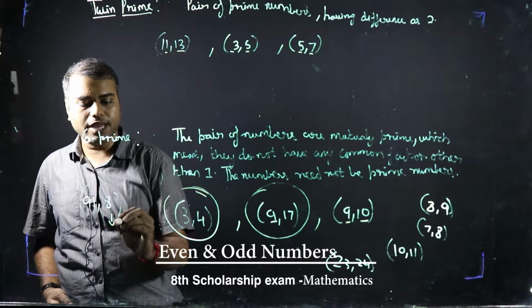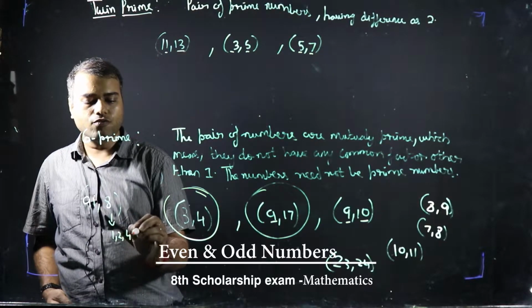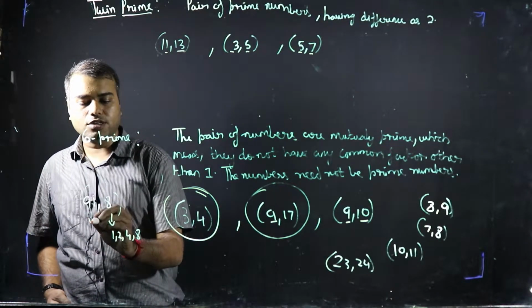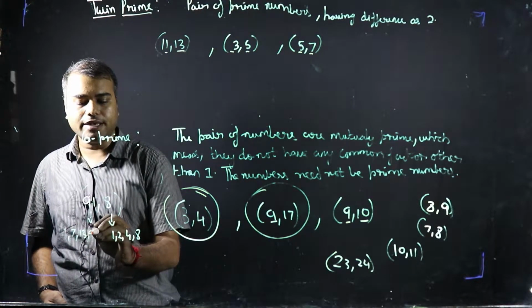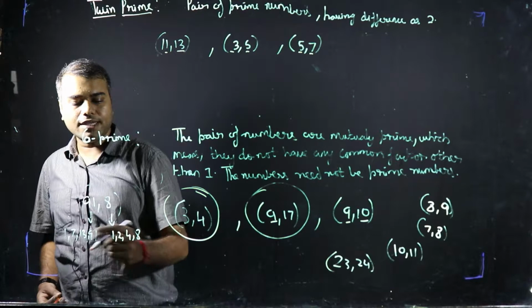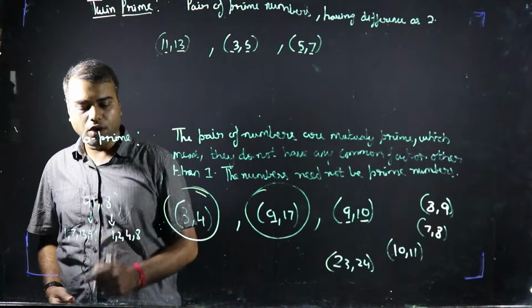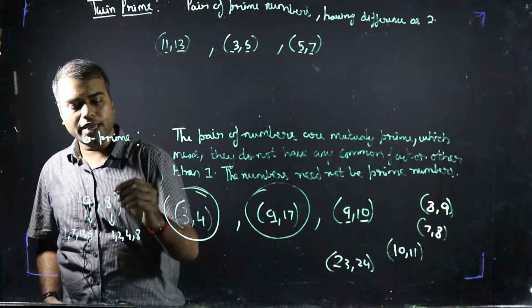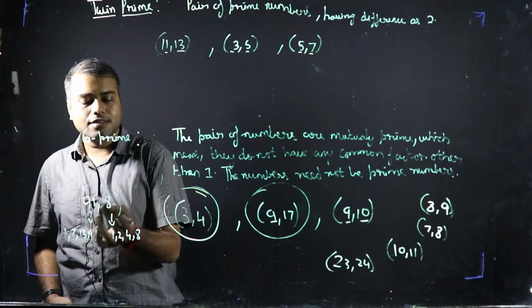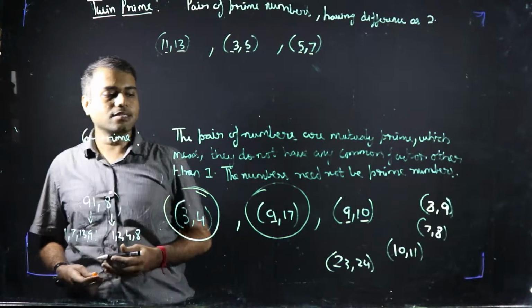What are the factors of 8? They are 1, 2, 4 and 8. What are the factors of 91? It is 1, 7, 13 and 91. So they do not have any common factors other than 1. So we can say 91 and 8 are co-primes. Although 8 is not a prime number, still the pair of 91 and 8 is co-prime.